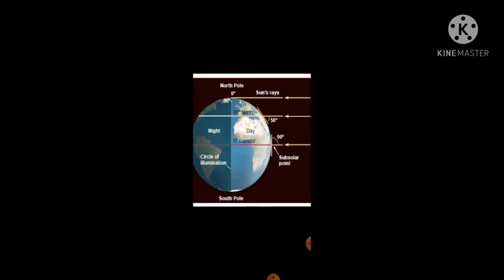If Earth does not rotate, this part is facing the sun, always day, and the other part which does not receive the sunlight is always night.